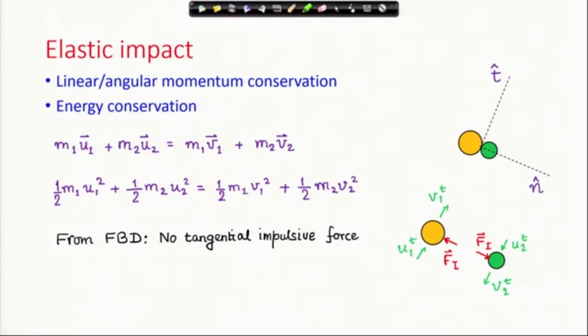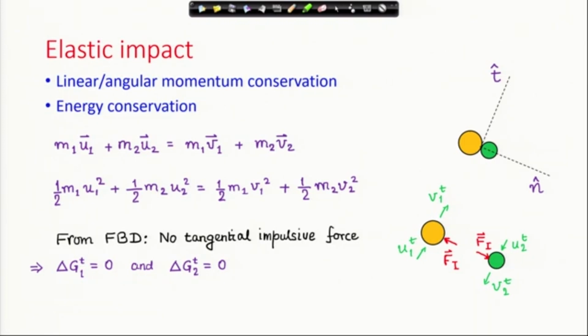Since we have considered frictionless contact, there is no tangential impact force. Therefore, the linear momentum in the tangential direction is conserved, which means that there is no change in linear momentum of the individual particles in the tangential direction.